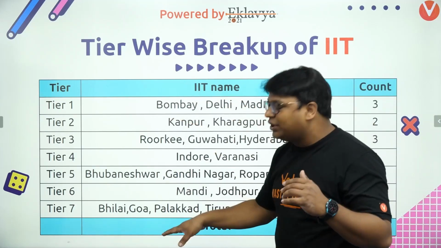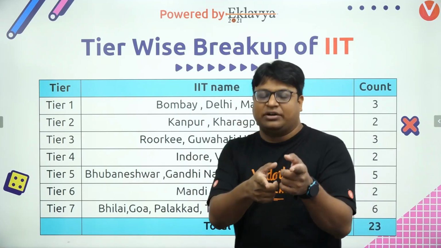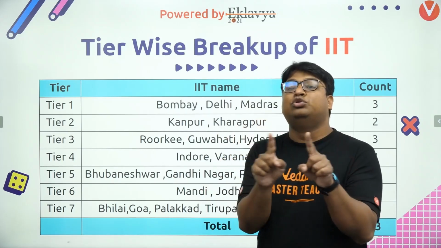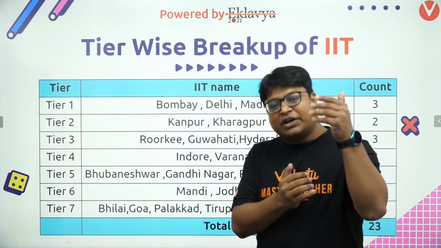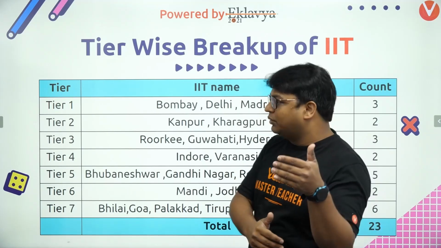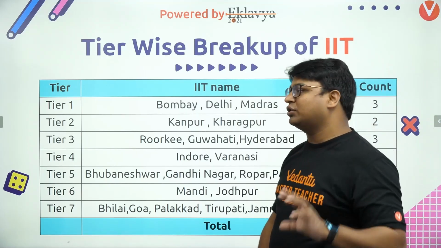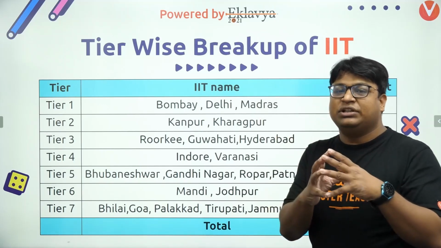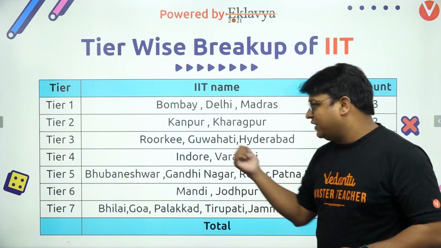So the point is that instead of having the task of arranging all the 23 IITs, we have now narrowed it down to arranging your tier. Whatever tier you can get based on the rank, you just have to focus on those colleges. And within those colleges, you can have a preferred list. If you are getting anything from that list, you need not worry about the lower tier. So this is what this tiering structure will do. This will bring clarity to your thought, and it will reduce the inputs. It will reduce the area where you have to focus. So for all the 23 IITs we have done the tiering.